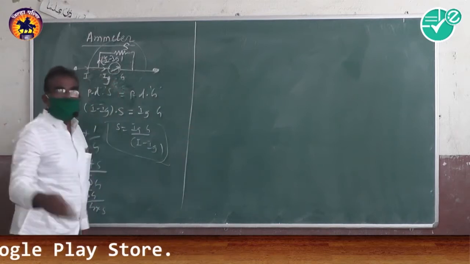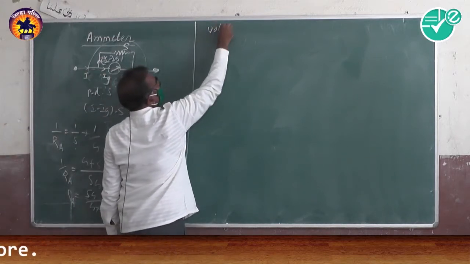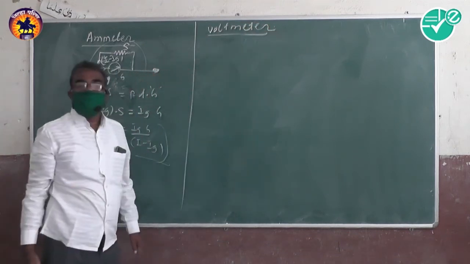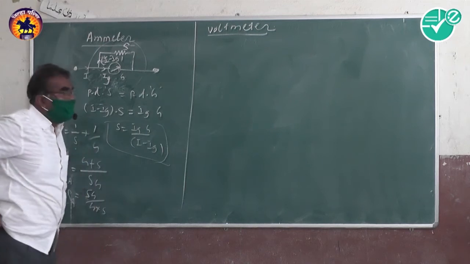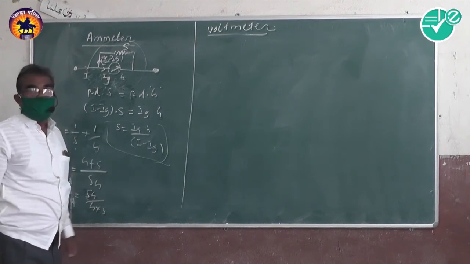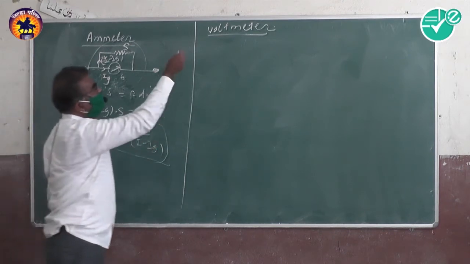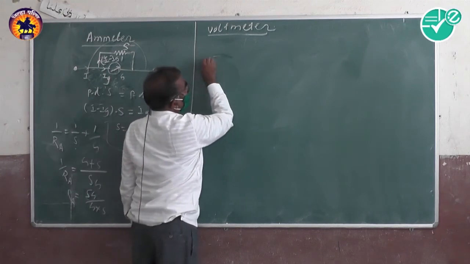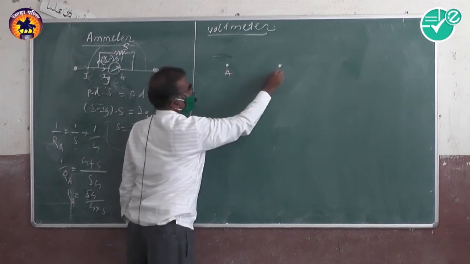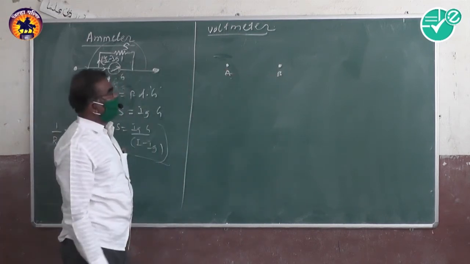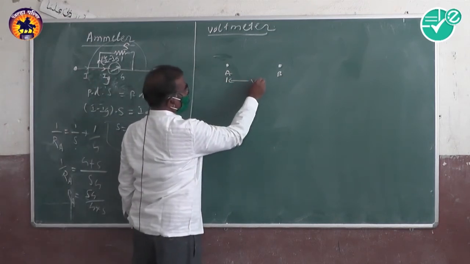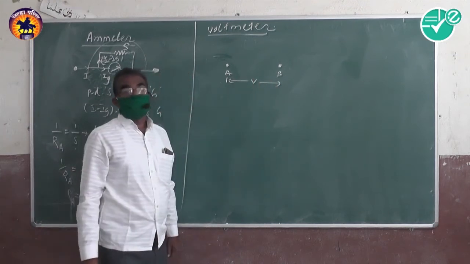Then the second device is called the voltmeter. By using the voltmeter, we measure the potential difference between two points in the electrical circuit. Suppose we have to measure the potential difference between the points A and B. The potential difference between the two points A and B, V, is the potential difference which is to be measured.